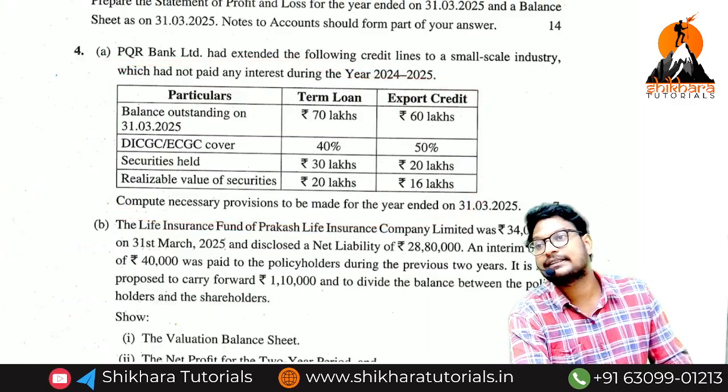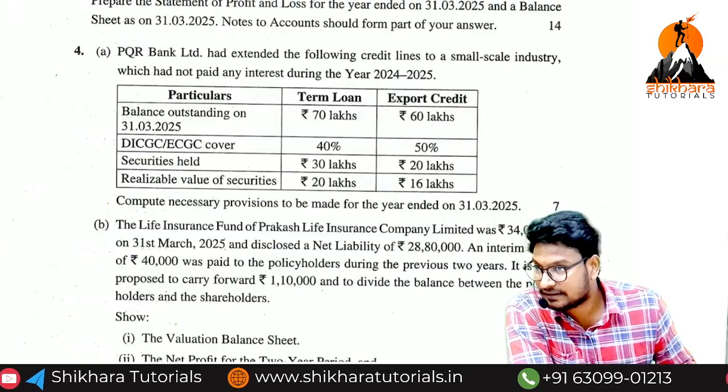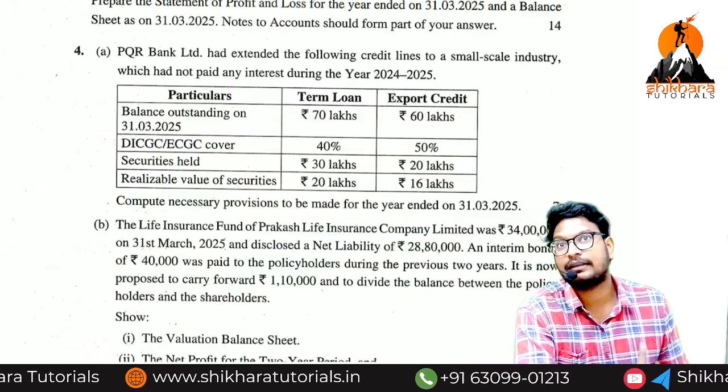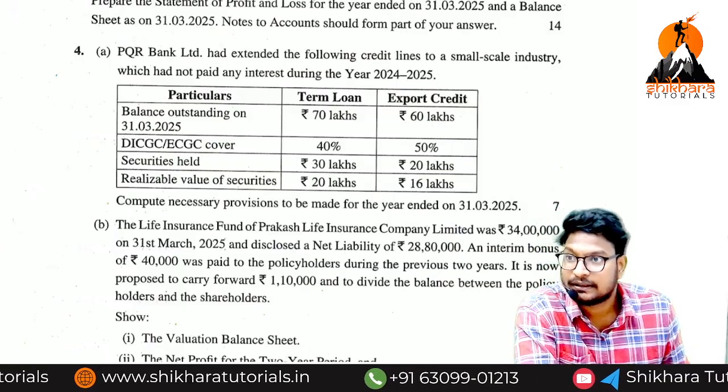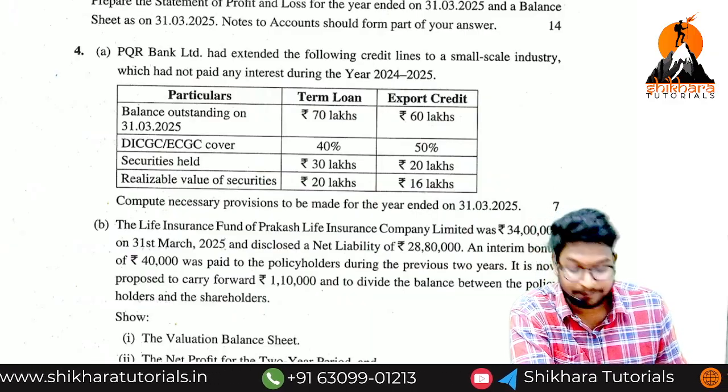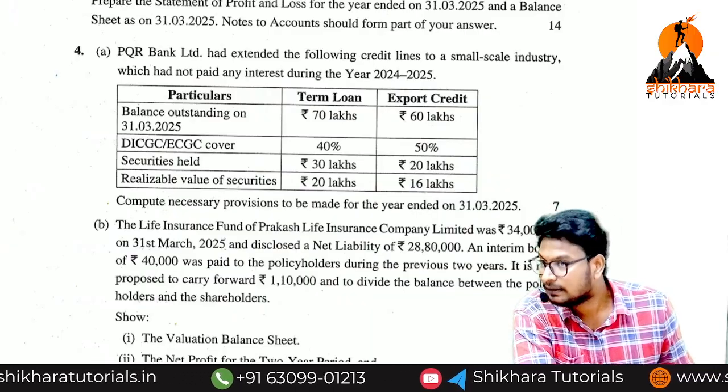So this is how we have clearly discussed the coverage of DICGC and ECGC. It is purely a simple concept. Basically, the banking company is a simple chapter. Easily we can get 9 out of 9 marks: 7 marks on the descriptive question and 2 marks on MCQs.